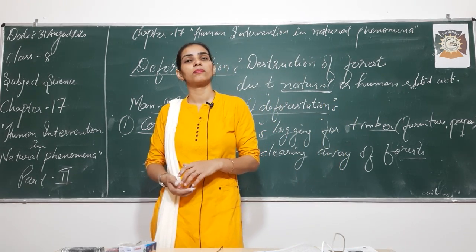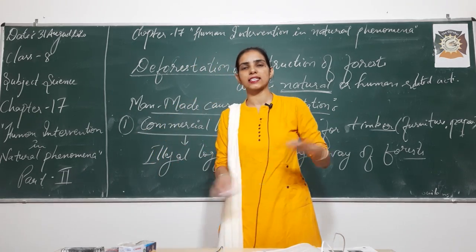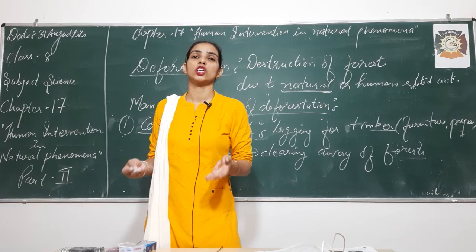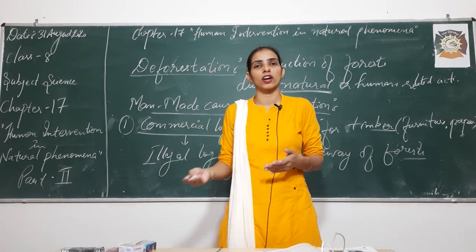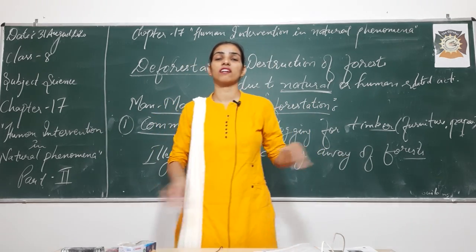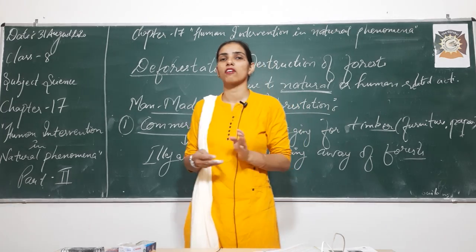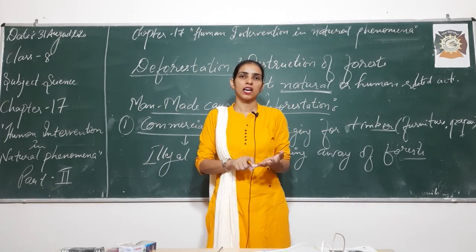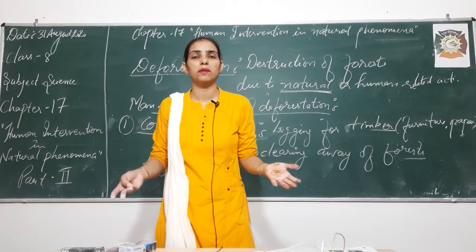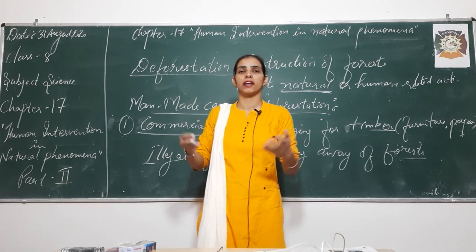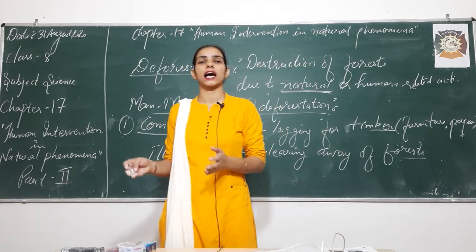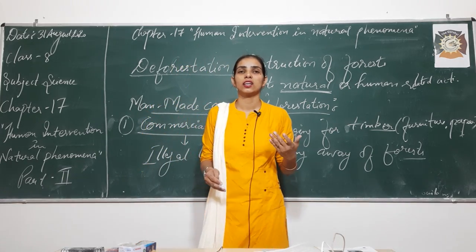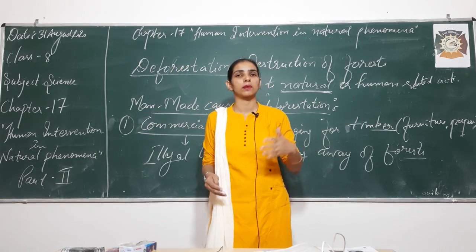Clear? Why? See, suppose once the trees have been cut, that means the habitat is not there for the flora and fauna. You are snatching away their habitat by clearing away the forest. Once you have cleared the forest, the animals which have died or left the place because of commercial logging, you will not be able to call them back to the same place.